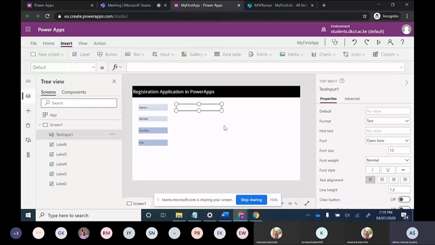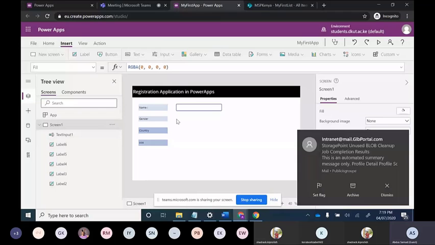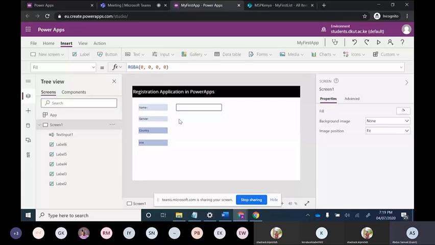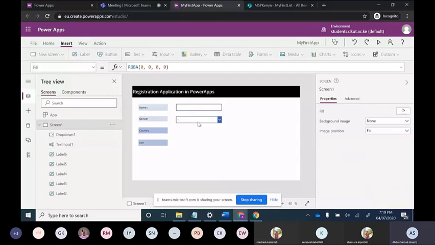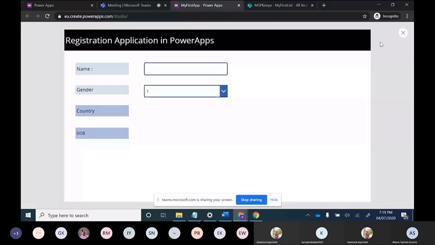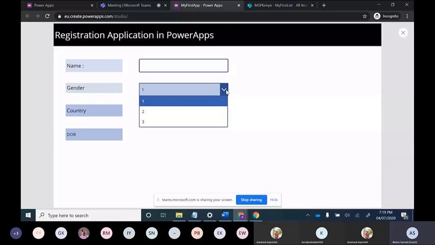So in gender, I will put a drop down because gender should be male or female. So I will put one drop down over here. You can see this drop down option coming up, so I will select drop down and put it over here and expand its length. Now you can see, by using the play button, what options are coming up in the drop down: 1, 2, 3.